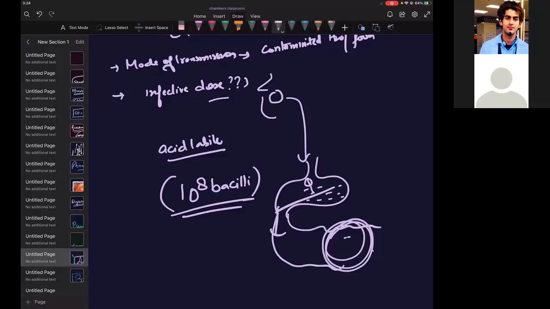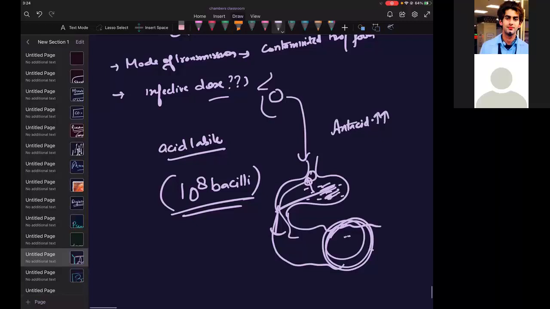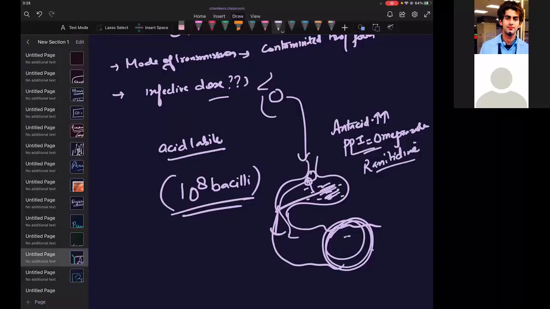Now if you give a person any antacid, will you increase the chance? Because antacid will neutralize this acid and the bacilli will not be killed. So bacilli will go into the intestine. So are you increasing the risk? If you give any proton pump inhibitor, that is omeprazole, or ranitidine, H2 antihistamines, they will also cause this.